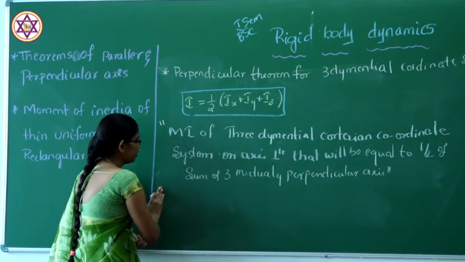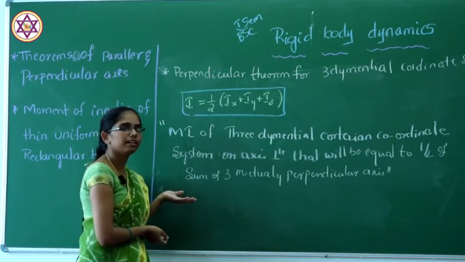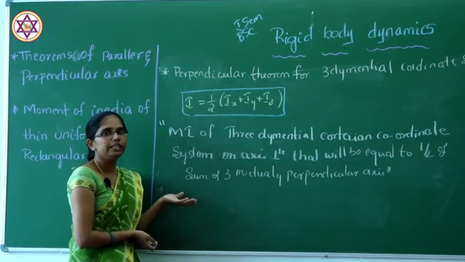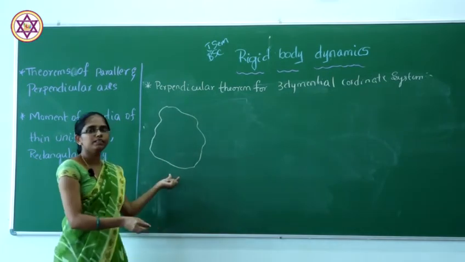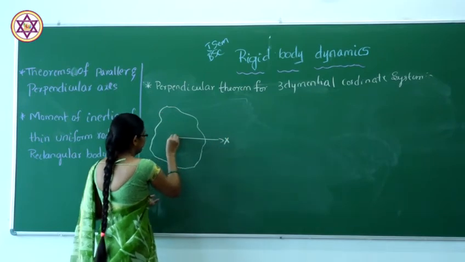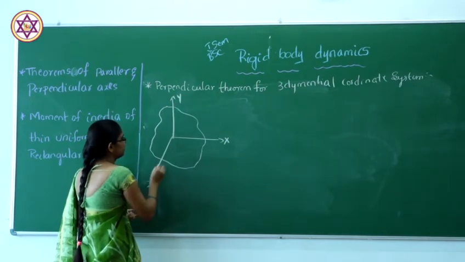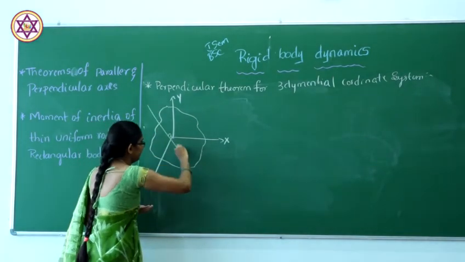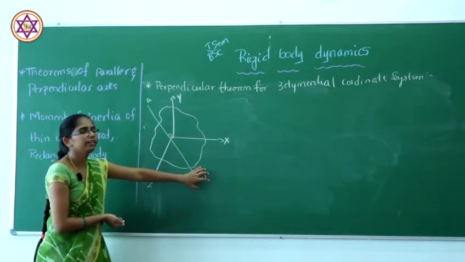So here also we have to consider a three-dimensional diagram of a rigid body with axes mutually perpendicular to each other. I will consider this is our rigid body and the three axes: this is the x axis, this is the y axis and this is the z axis, and this is the point O. And here I will consider any axis, that is A A dash. A and A dash is nothing but any axis.